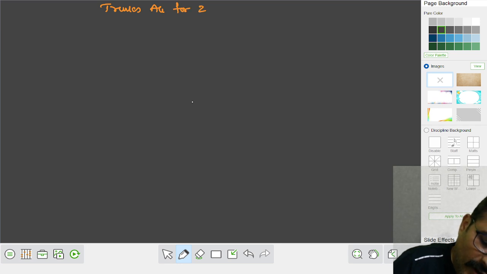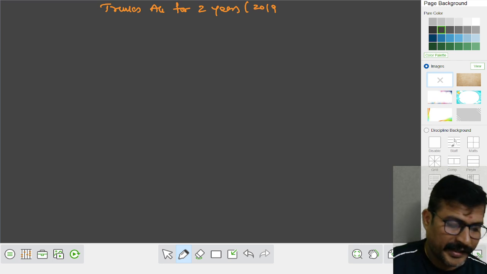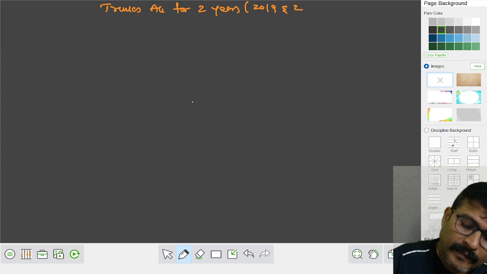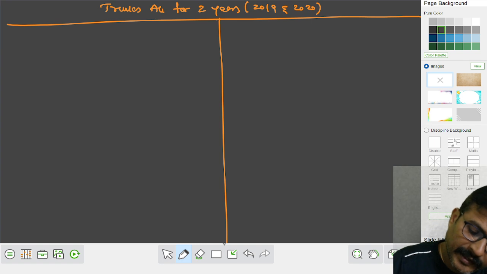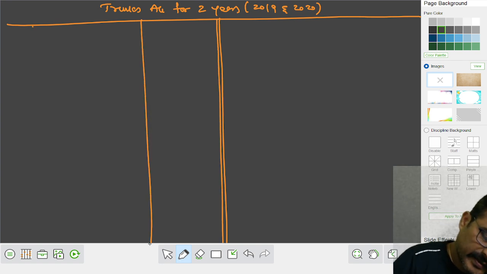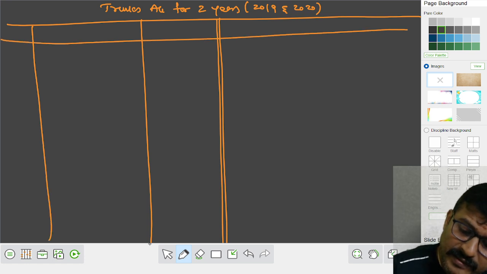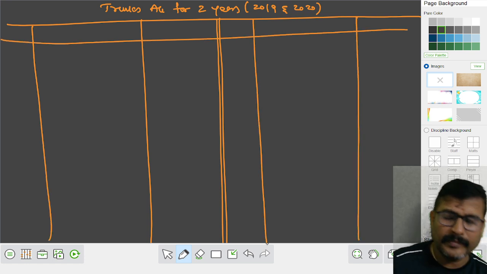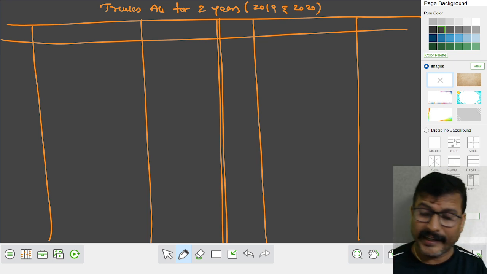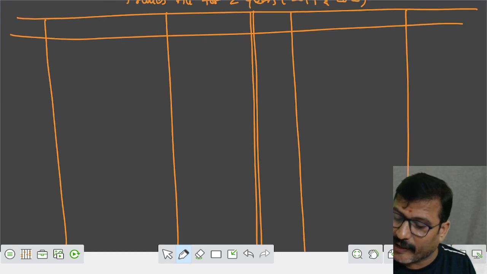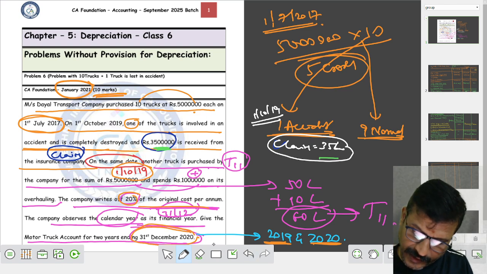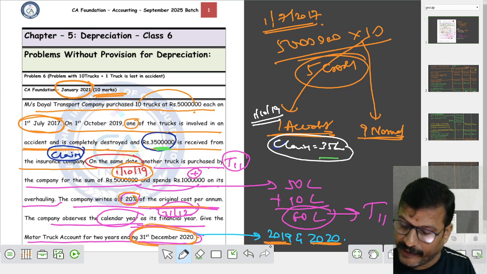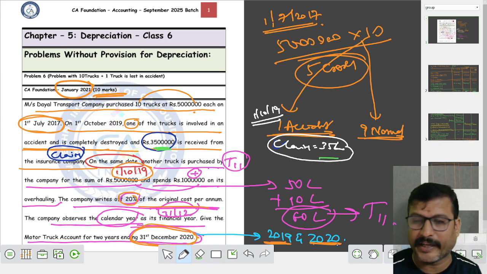Trucks account for how many years? For 2 years, 2019 and 2020. We have to prepare the truck account only for 2 years. Try to have a big amount column only for 2 years. Ending on what, my dear student? It should end on 31st December 2020. Means start from 19, end on 2020.